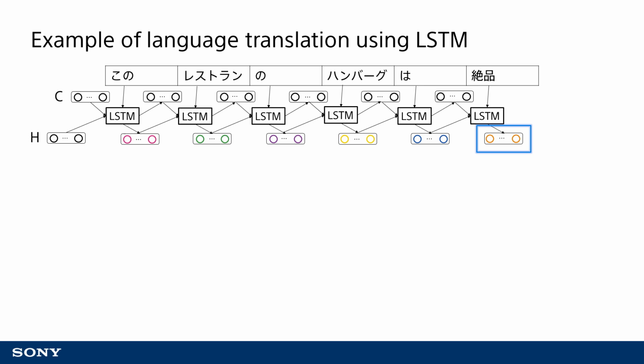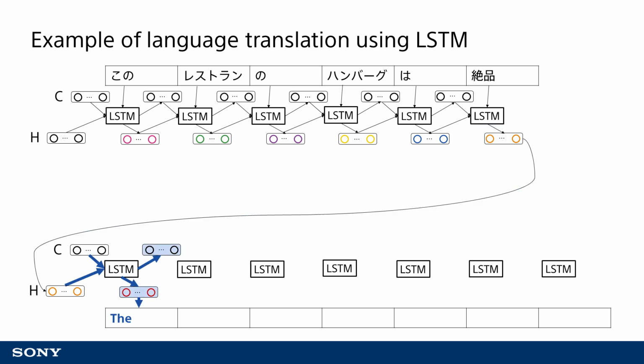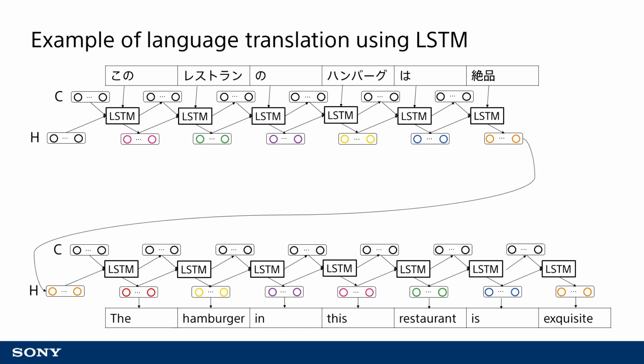The result of this processing is that the LSTM output vector, once the last word is reached, retains features of the whole sentence. The bottom decoder is used to take the feature vector obtained by the encoder to generate a translation of the original sentence. From the first vector, the first word is output. Then a feature vector is generated from the first vector and first word to produce the second word. This process continues for all words.